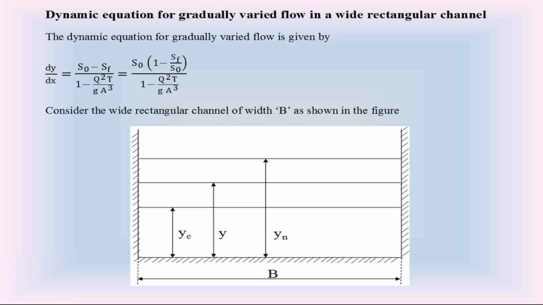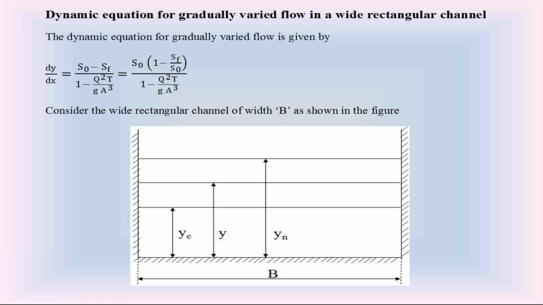To find out the discharge at depth Y, we use this slope of the energy line SF. So to find out this ratio SF by S naught, and also this denominator Q square T by G A cube, we consider three different depths of flow: normal depth of flow, the gradually varied flow depth Y, and the critical depth of flow Yc.